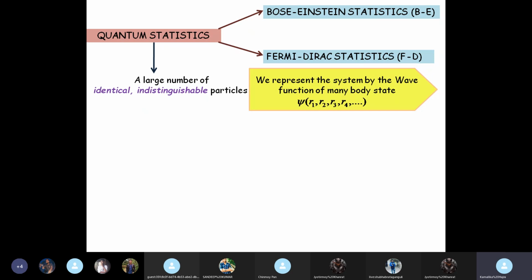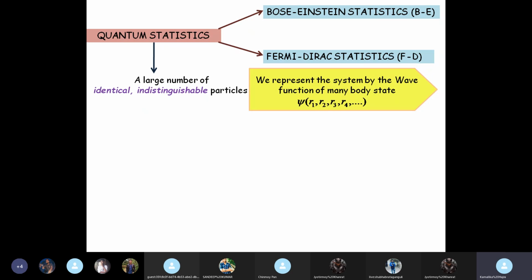But now we are not dealing with a single body system, we are dealing with a many body system. Statistical mechanics means we are dealing with a very large number of particles constituting a particular system.